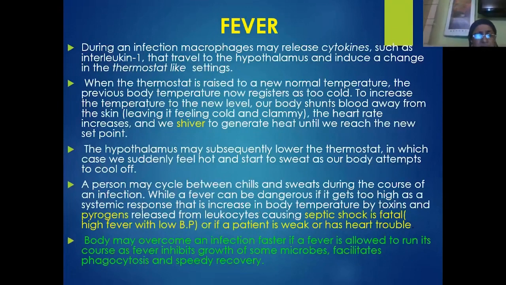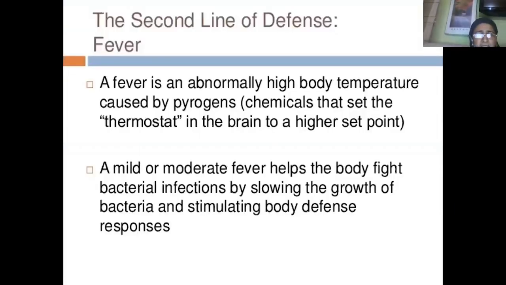So just remember that if the body temperature is around 100 degrees Fahrenheit, or 101, or up to 102 also, it is definitely advantageous to the patient because it helps in enhancing the rate of immune reactions. Thereby it helps in quick healing. The body may overcome an infection faster if the fever is allowed to run, because fever inhibits the growth of many microbes, and it also facilitates phagocytosis and speedy recovery. So we understand that fever is advantageous to the body.